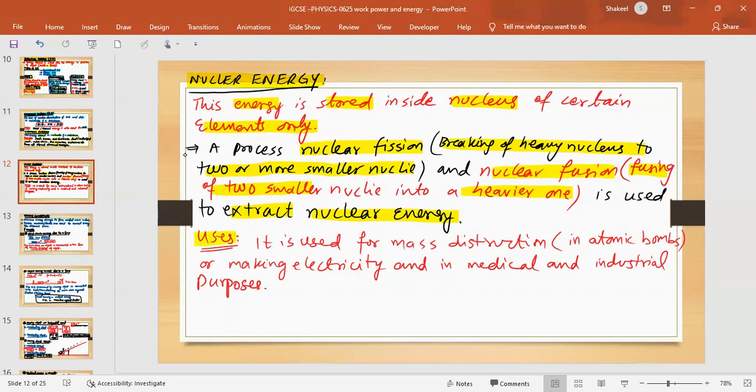Okay, what are the uses? It is used for mass destruction, like in the atomic bomb, well, the scary thing, Hiroshima and Nagasaki, and for making electricity to make our life comfortable. Of course, everything depends on electricity nowadays. And we also use nuclear energy for medical and industrial purposes.